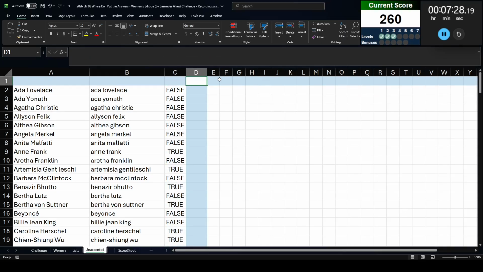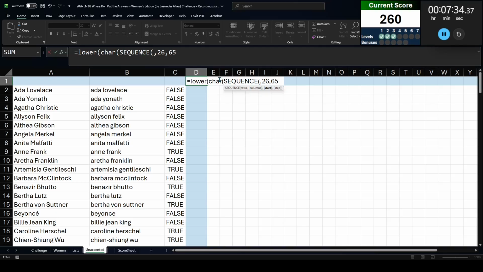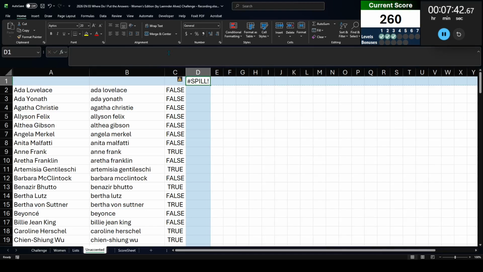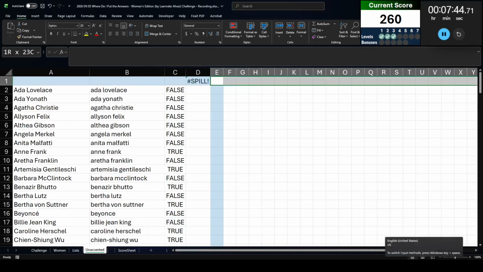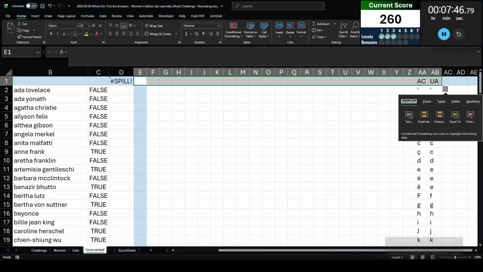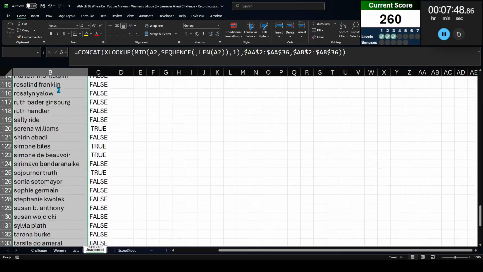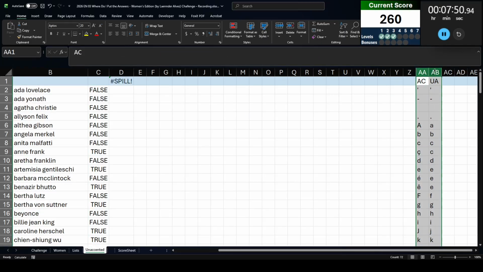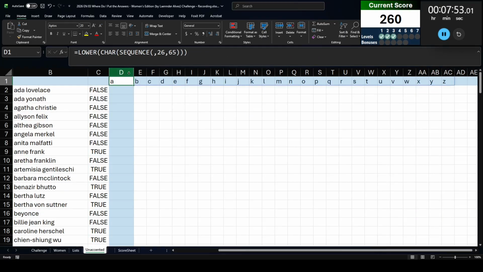So let's go ahead and get our letters out. Let's see, lower car sequence of 26 starting at 65. I know I probably could turn this to like 97. I don't remember what the number is, but I memorized 65. So that should give me, ooh, I have a spill. Oh, because I have these. Is this still in a formula mode? Yes, let's take that out. Let's then take these out. Now I get all of my letters.